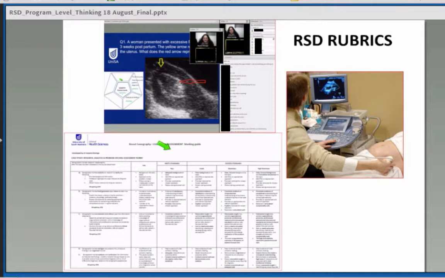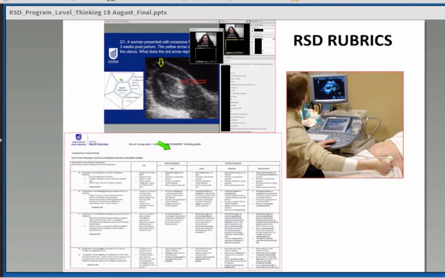The basic pass level was at an RSD level 3. Anything above and beyond, they would get a credit, distinction or high distinction, but for the basic pass level, they had to be at an RSD level 3 for this particular assignment. This sort of approach helped scaffold.